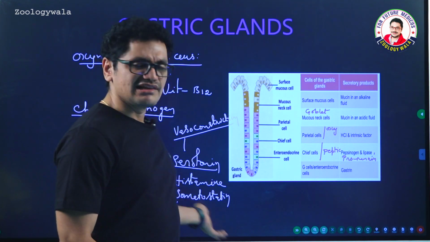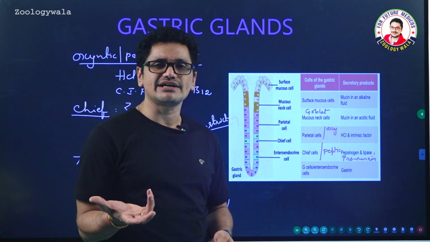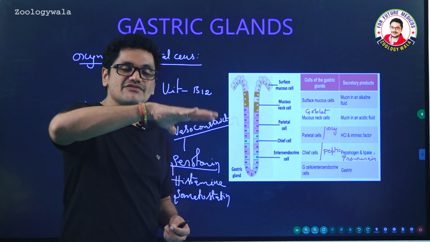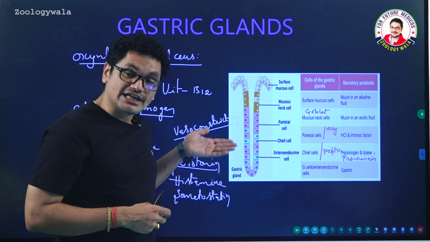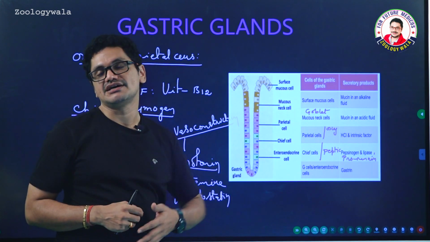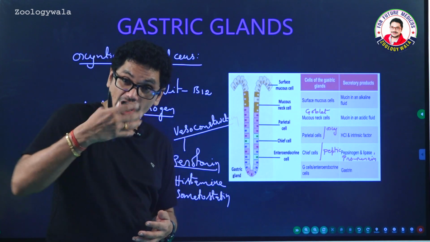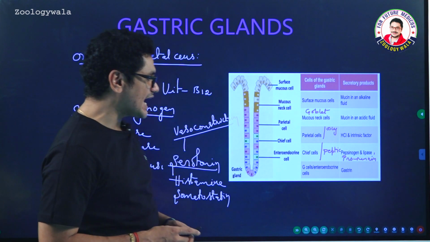I will tell the functions also later. Somatostatin generally plays a very important role in inhibition of the hormones or the digestive activities. I will tell at the time of the role of hormones in digestion. That's all about the gastric glands.